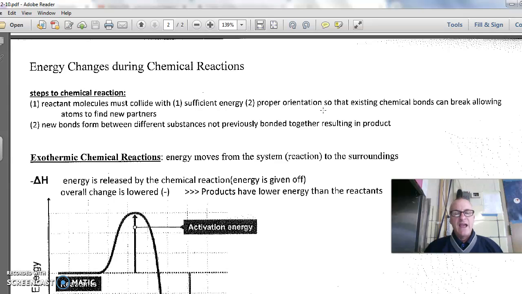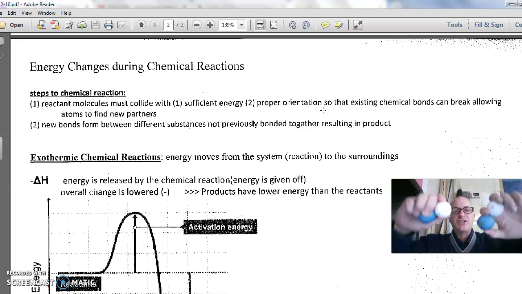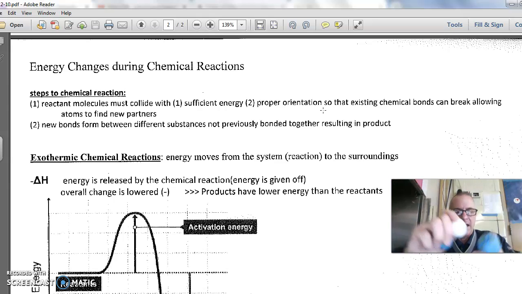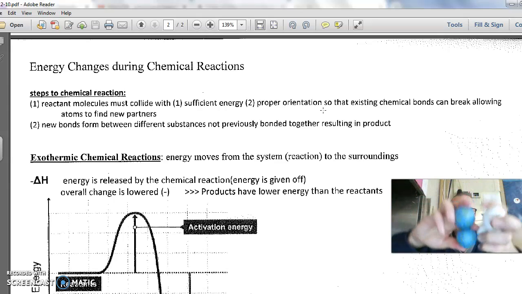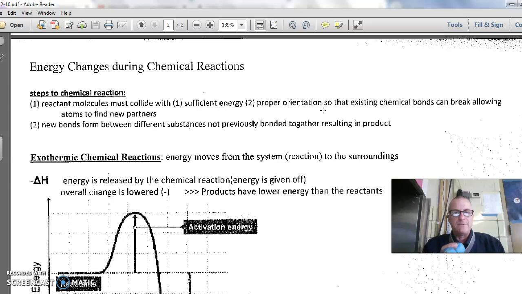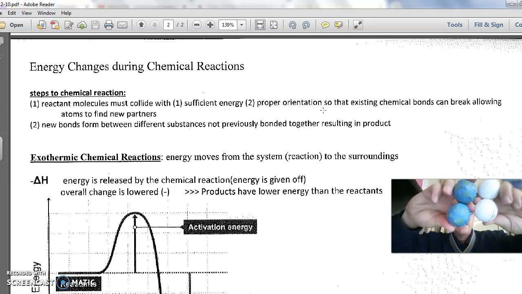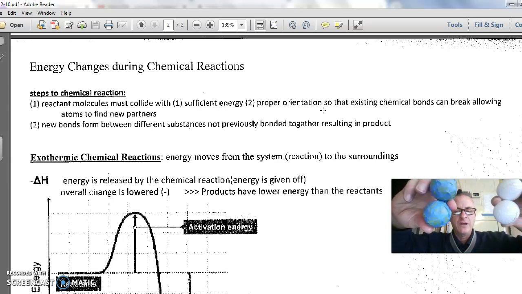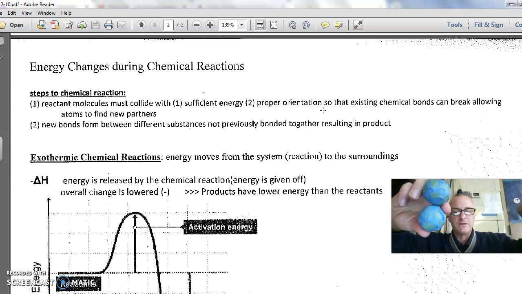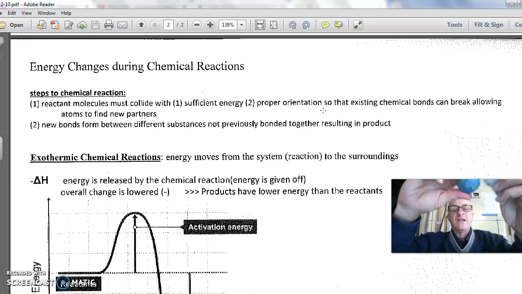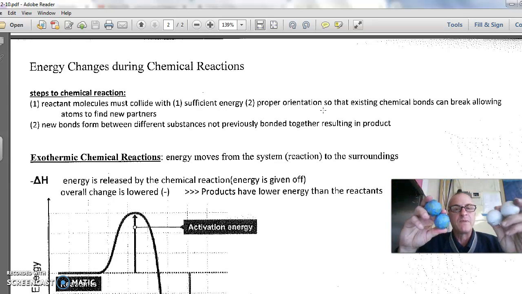Notice it said that they have to collide with enough energy. So reactions must take in energy. So here we are. We're starting with these things. If they don't have enough energy when they hit, they can't break apart. So if they're going really slow and they hit, they would just bounce off each other. If they're going fast enough when they slam into each other, then they can break.